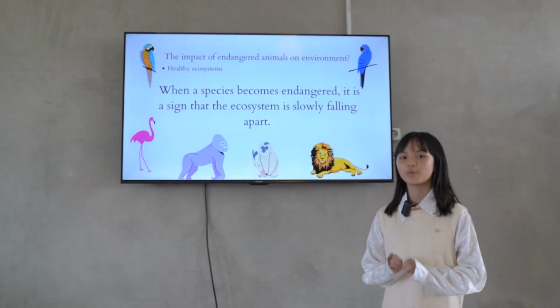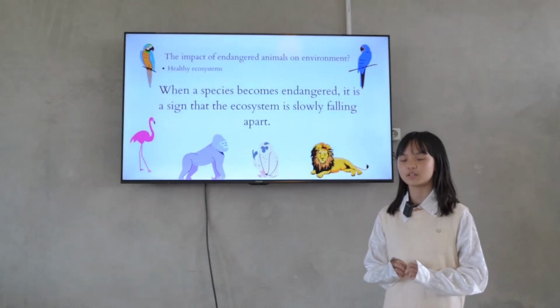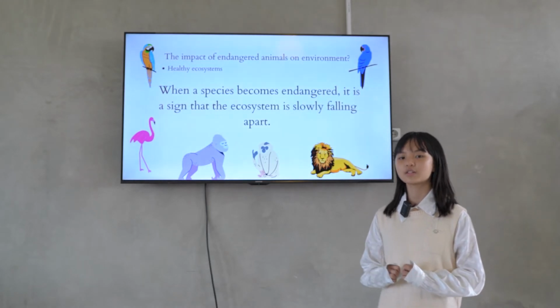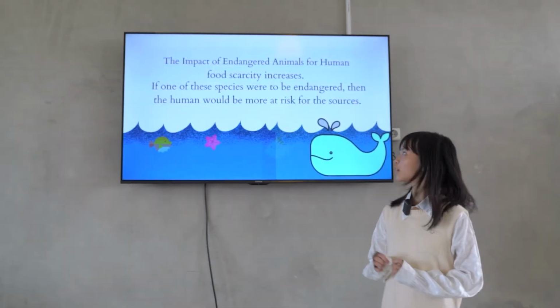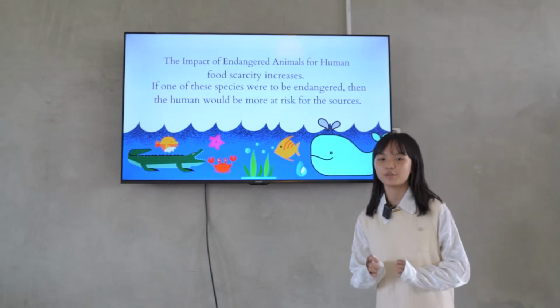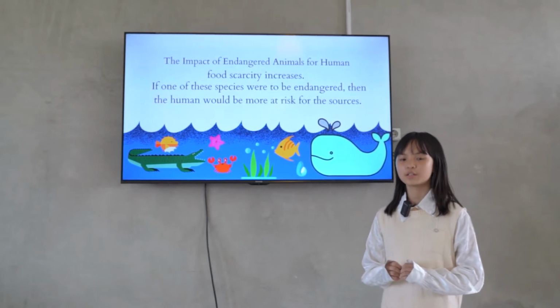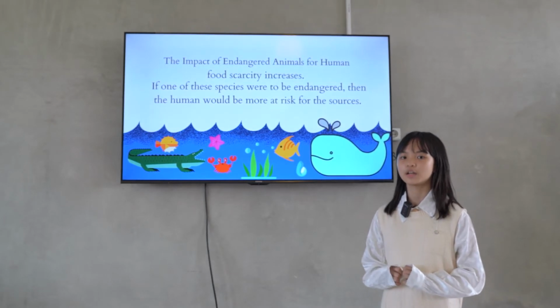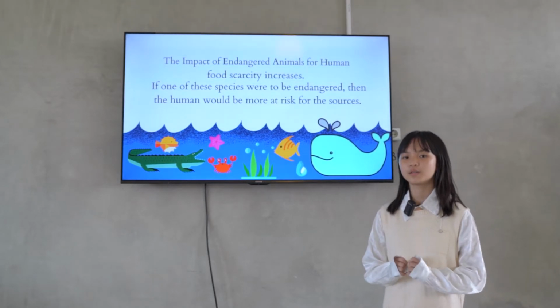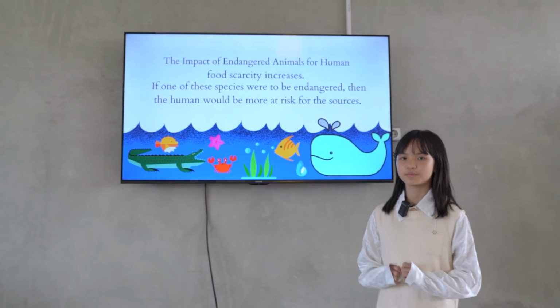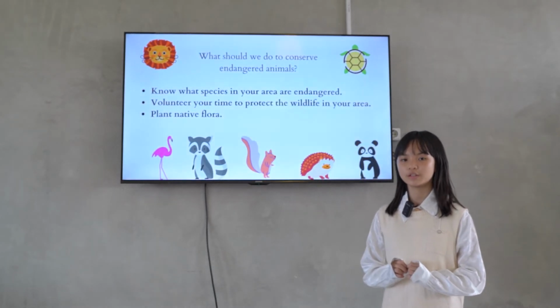Healthy ecosystem. When a species becomes endangered, it is a sign that the ecosystem is slowly falling apart. The impact of endangered animals for human. Food scarcity increases. If one of these species were to be endangered, then the human would be at risk for the sources. What should we do to conserve endangered animals?